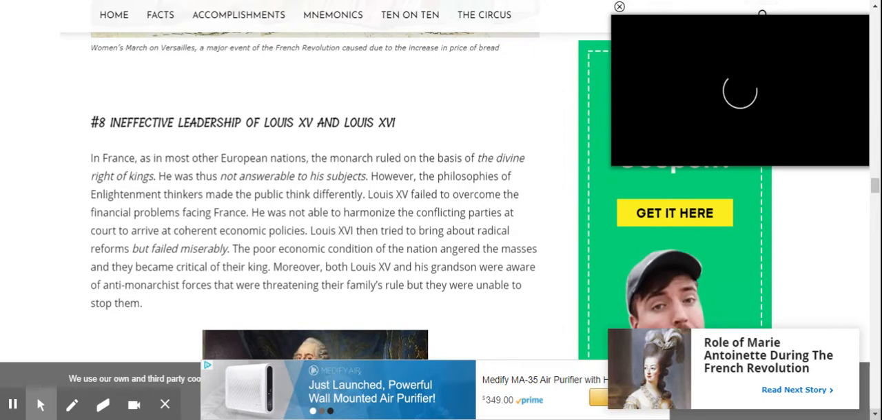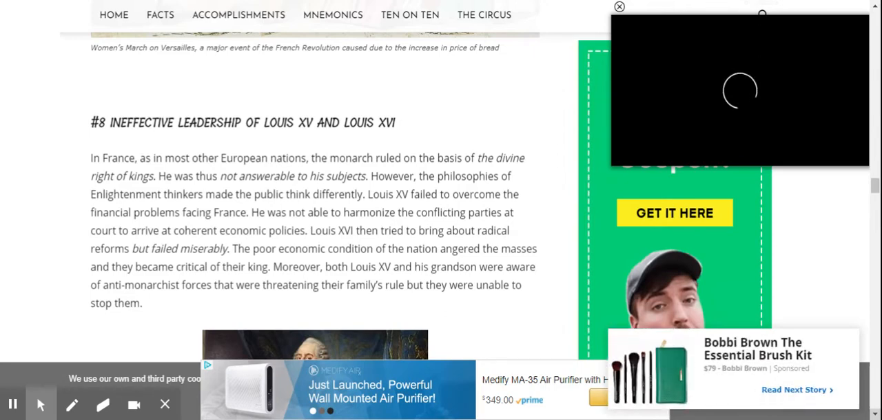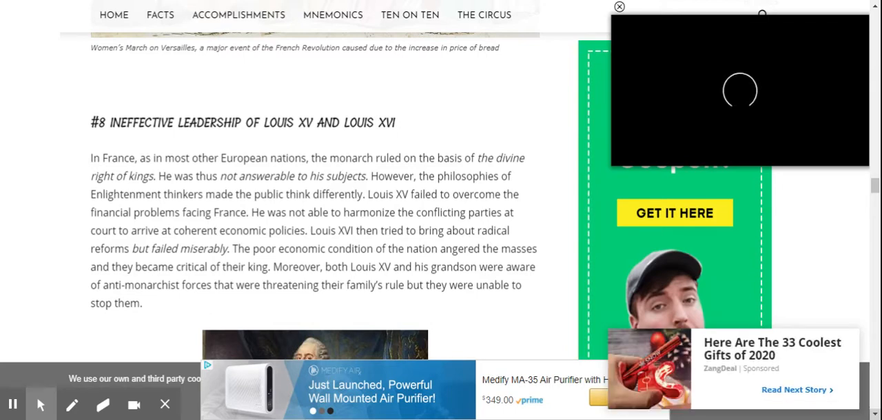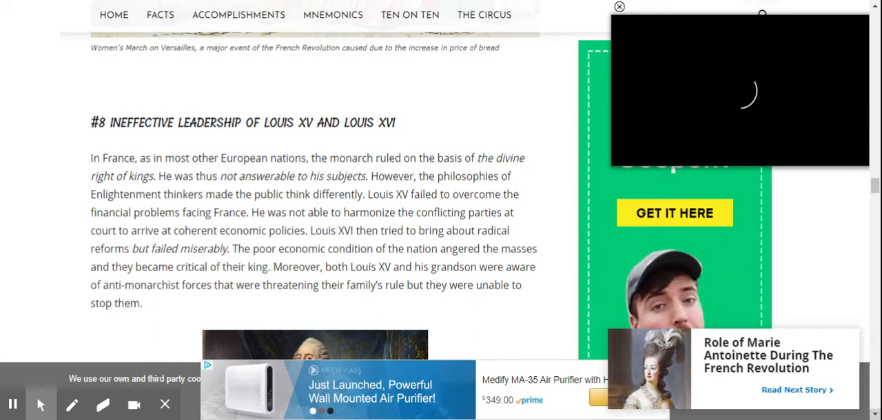However, the philosophies of the Enlightenment thinkers made the public think differently. Louis XV failed to overcome the financial problems facing France. He was not able to harmonize the conflicting parties at court to arrive at coherent economic policies. Louis XVI then tried to bring about radical reforms, but failed miserably.